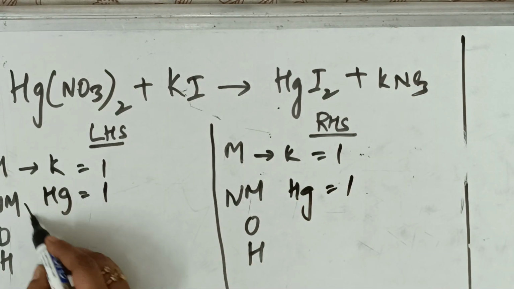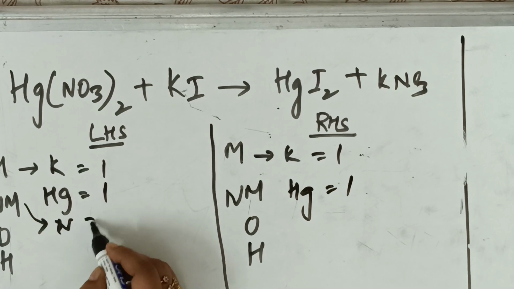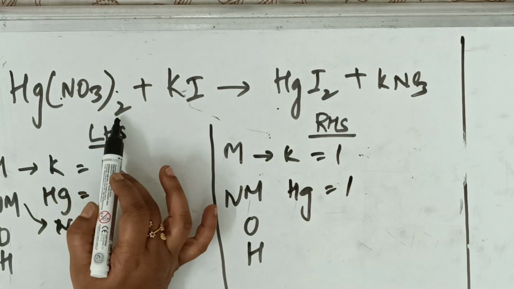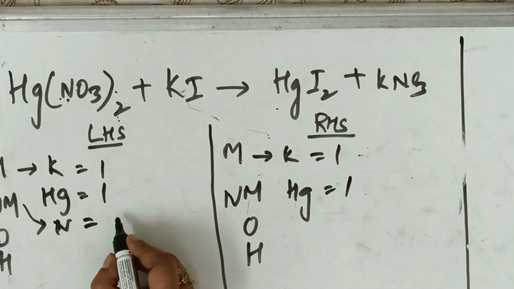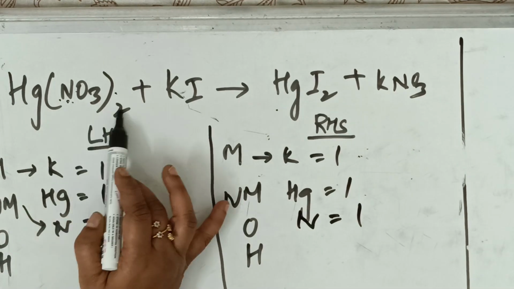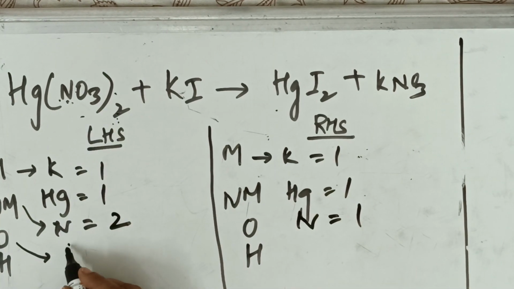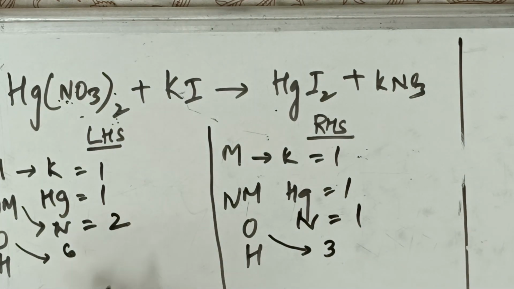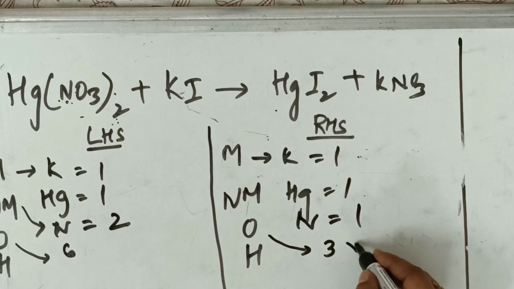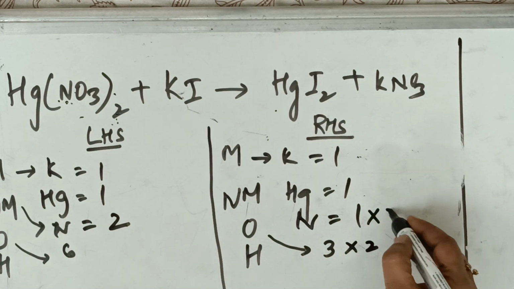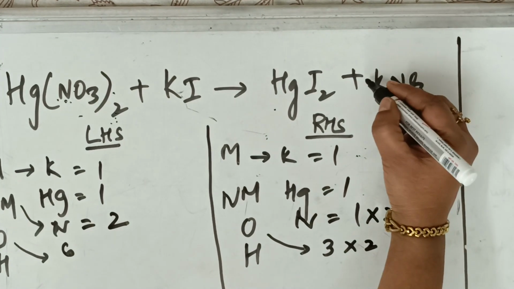How many non-metal nitrogen is there here? Nitrogen. If I take the whole bracket, this 2 is for nitrogen. Correct, no? The whole bracket, 2 is for nitrogen. Nitrogen is 2. Here, how many nitrogens are there? 1. How many oxygen atoms are there? 3 2s are 6 atoms. Here, how many oxygen atoms are there? Only 3. So, to make this equal, can I multiply this with 2? Nitrogen also I can make, because here nitrogen is only 1. So can I multiply here also 2? So take this 2 and write it here.